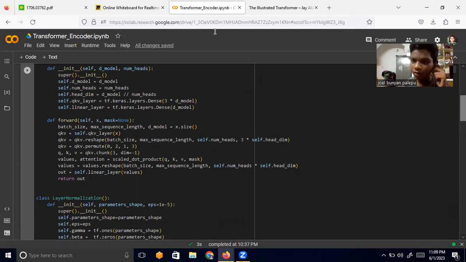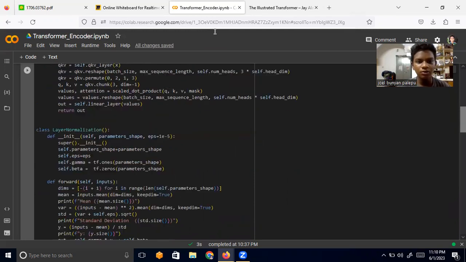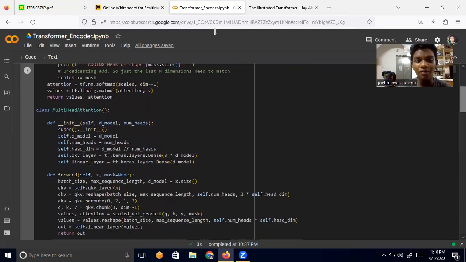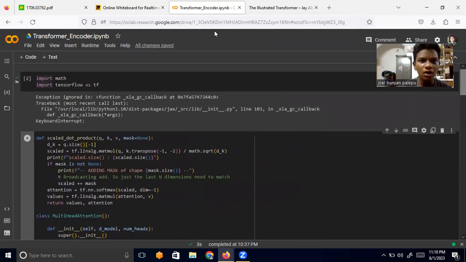The reason for using this encoder is that by using it, we are able to understand each word of the input sentence better. So to understand the input sentence, we use this attention mechanism, the encoder of the transformer. So that is the encoder.